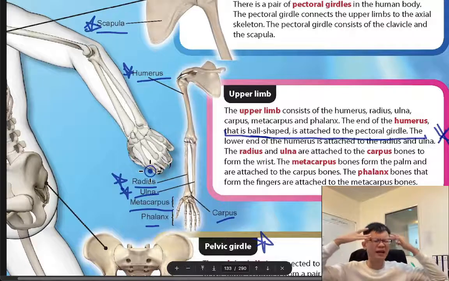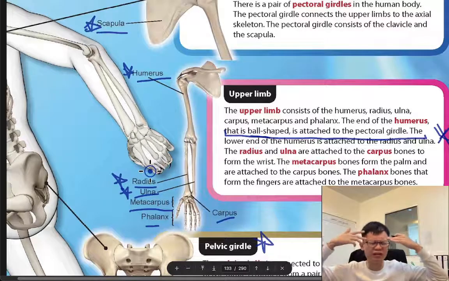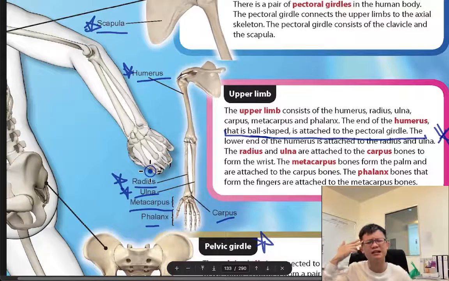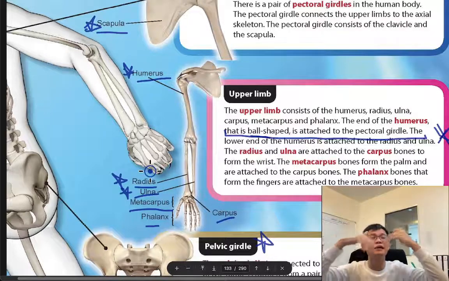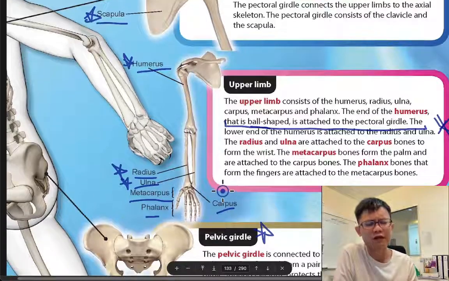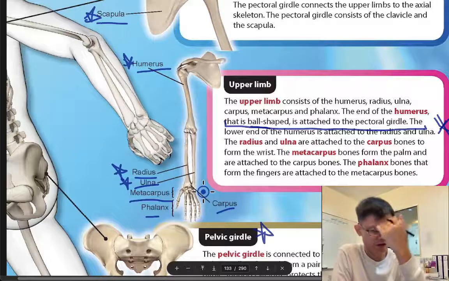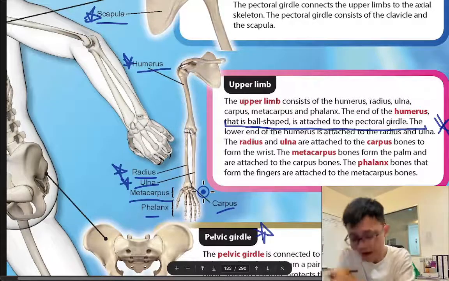Means in your brain, 你要 imagine the bone and then you imagine the limb. You need to imagine in your brain. We call it a visual image in your brain. Because if you cannot visualize, 你画不到那个照片在你的头脑, then it is very difficult to remember. Whatever you want to remember, you should be able to 画出来在你的头脑里面, then that will be